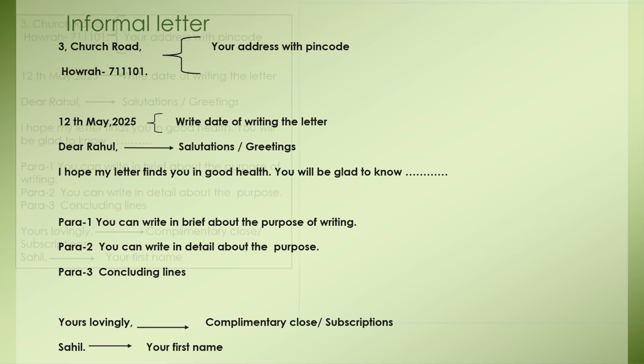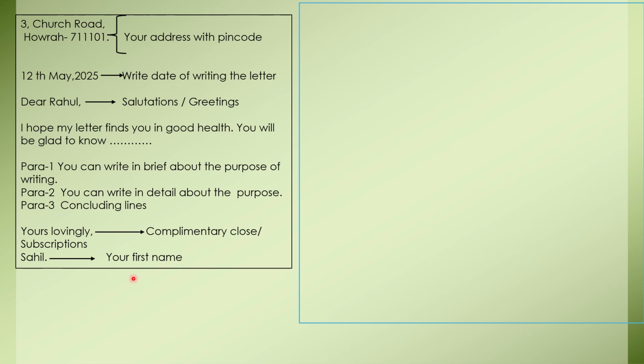Now let us discuss this with an example. As you can see here, the topic is given: write a letter to a friend telling him or her about your hobby. Sorry, there is a mistake, it's written friend, but it should be a friend. So you have to write about your hobby.